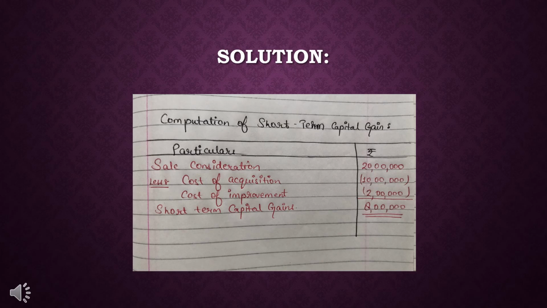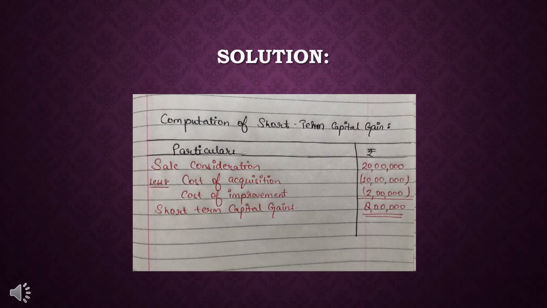So the house is sold before 24 months from the date of purchase, so it's a case of short-term capital gain, and hence no exemption will be received on the purchase of another property for rupees 5 lakh. There is no exemption provided in this case.